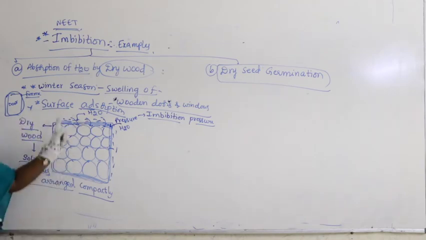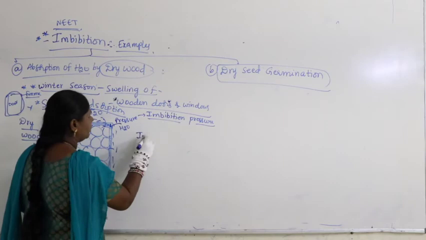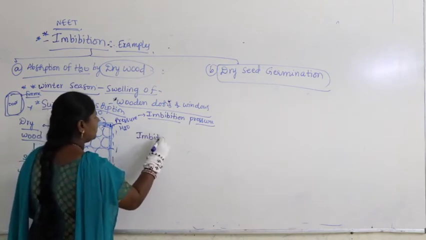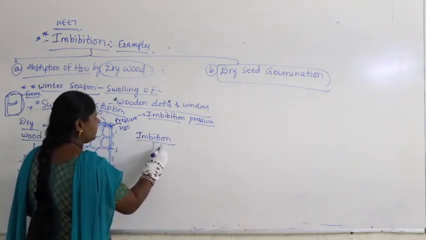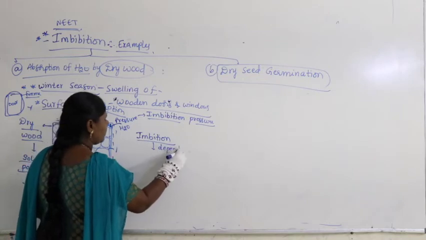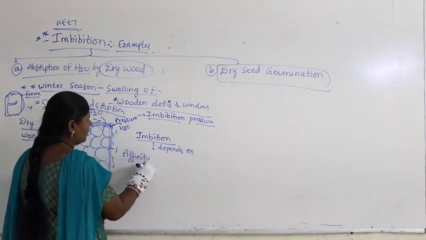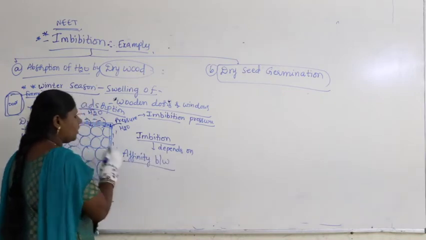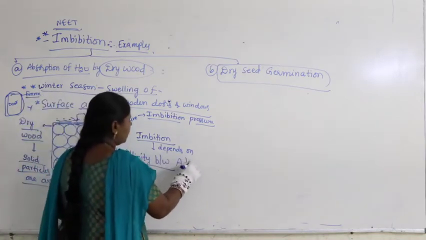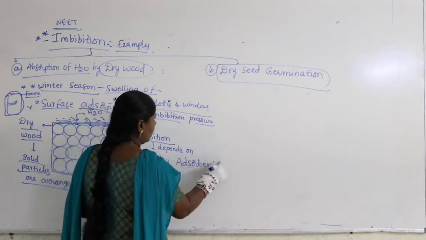It's called surface adsorption. That means imbibition depends on the affinity between adsorbent and liquid.